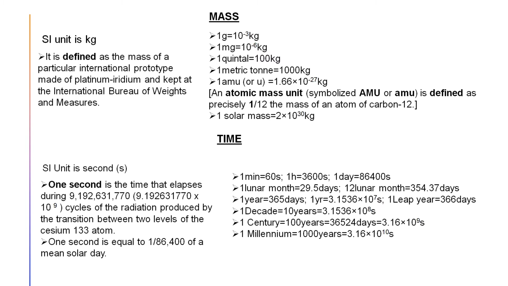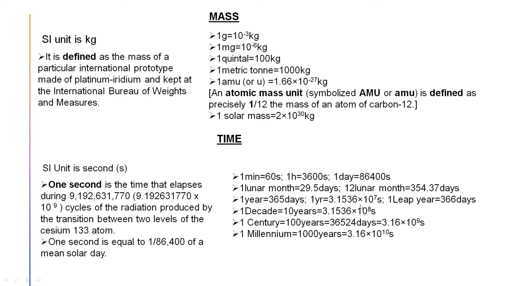So one lunar month is equal to 29.5 days, and 12 lunar months equal 354.37 days. It is near 365, but not exact, so it is not an exact value for time calculation. But earlier, when people did not have any watch or calendar, they used the cycle of the moon to measure the month. 1 year, we all know, is 365 days. 1 year equals 3.1536 times 10 to the power 7 seconds.